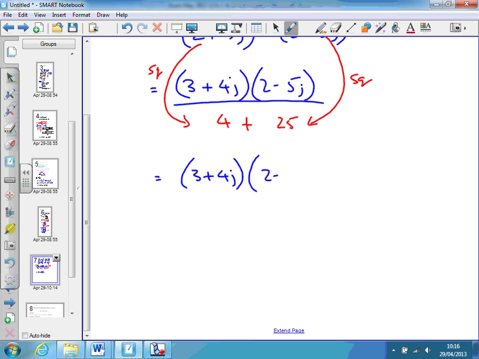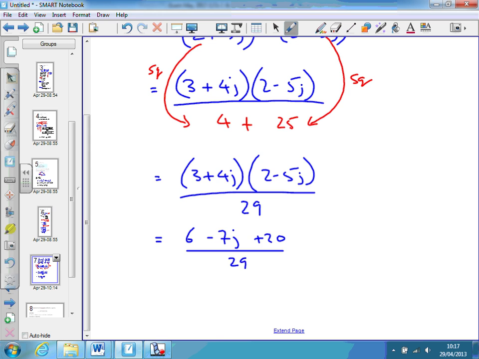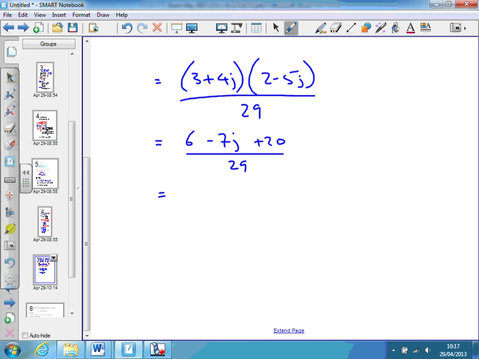So we can end up with this all over 29. And now we just multiply out the brackets like we do for multiplication, and then divide the answer by 29. So that's going to give us 3 2s are 6, minus 15j plus 8j is minus 7j. 4j times minus 5j is minus 20j squared, which gives us plus 20 all over 29. And now we can add the 20 and the 6 to get 26 minus 7j over 29.